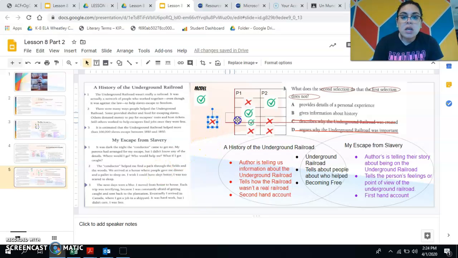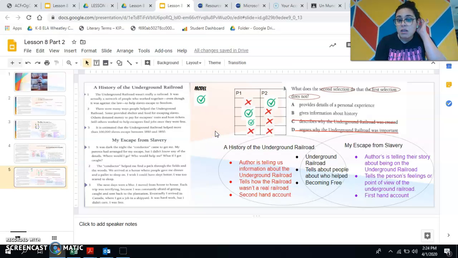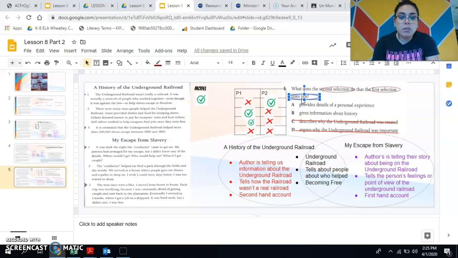So this one is wrong because this is not true about passage 2. When I look at this, the only thing that is true about passage 2 is answer choice A. Passage 2 tells me a personal experience, while passage 1 does not. So my best answer is going to be A.